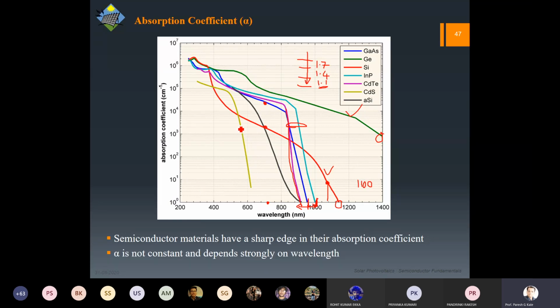The other thing you should notice is that alpha is not constant. Alpha is variable. Although for a material it will be constant, it is so only at a particular wavelength. That's why I have given you the example of 700 nanometer versus 1100 nanometer. Now, as I've said, the absorption coefficient determines the length. This length is the solar cell length as well. So absorption length controls the solar cell thickness, right?